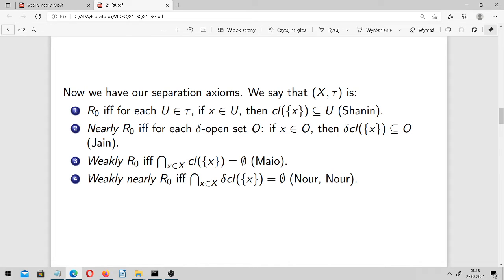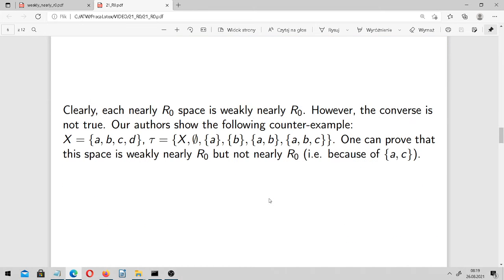And then we have the definition introduced by Nour and A, that our space is weakly nearly R0 if the intersection of all delta closures of singletons is empty. R0, nearly R0, weakly R0, weakly nearly R0. Clearly, each nearly R0 space is weakly nearly R0.